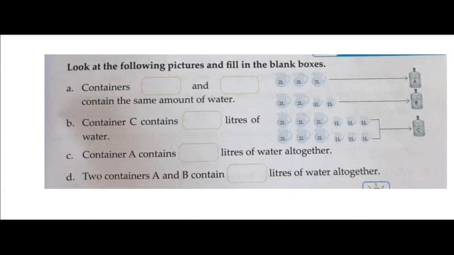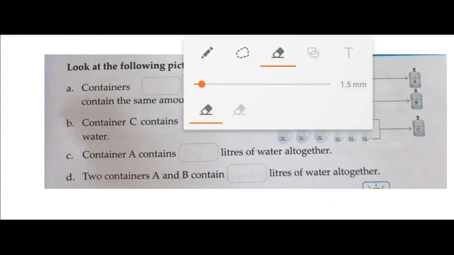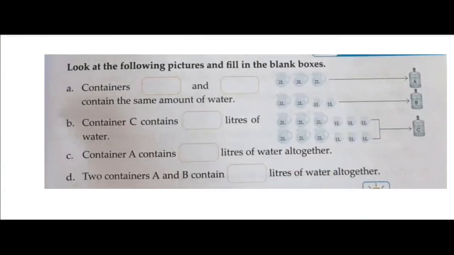Look at the following pictures and fill in the blanks. Container A and container B contain the same amount of water. If you see here, 2 liter plus 2 liter plus 2 liter, so here it is 6 liter. Here 2 liter plus 2 liter plus 1 liter plus 1 liter, here also there is 6 liter. So container A and container B hold the same amount of water, that is 6 liter.